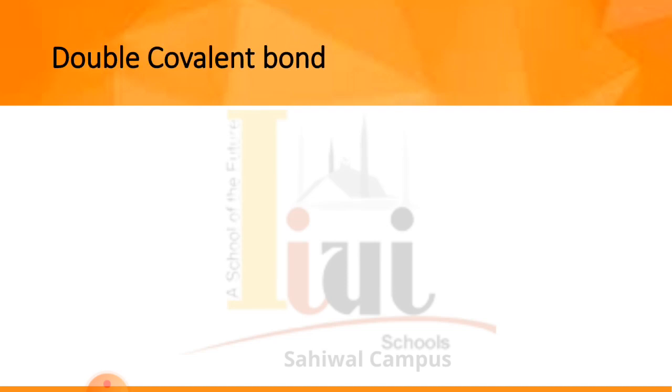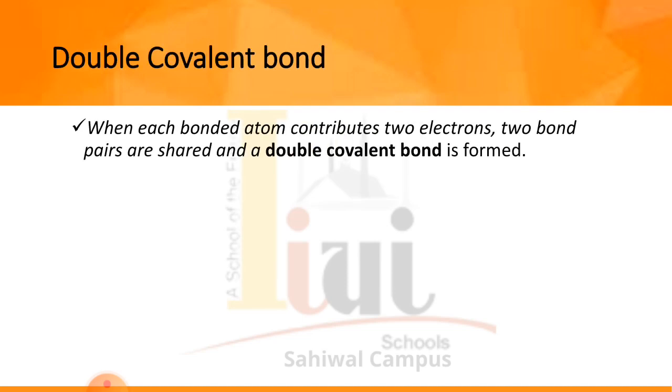The next one is the double covalent bond. When each bonded atom contributes two electrons, two bond pairs are shared and a double covalent bond is formed. In this type of bond, two electrons are contributed by each atom, so between two atoms four electrons are contributed and two bond pairs are formed. These are represented by a double line between those two atoms in the structure of such molecules.